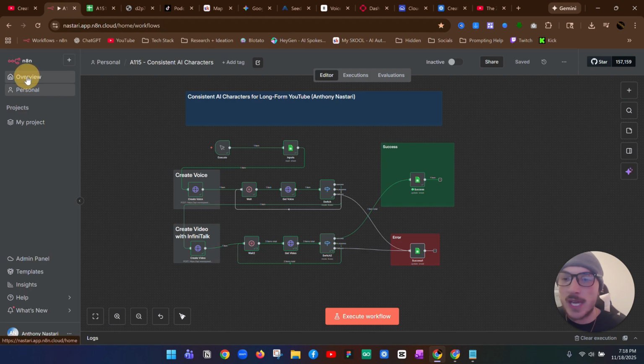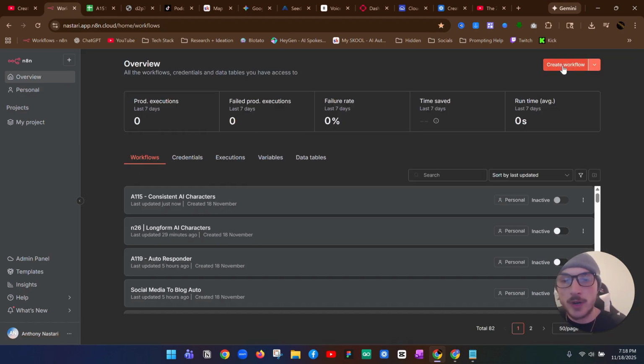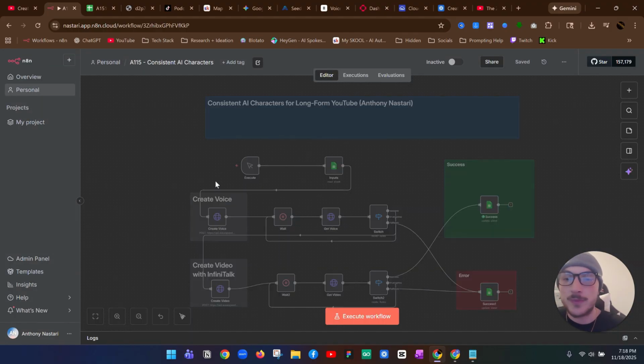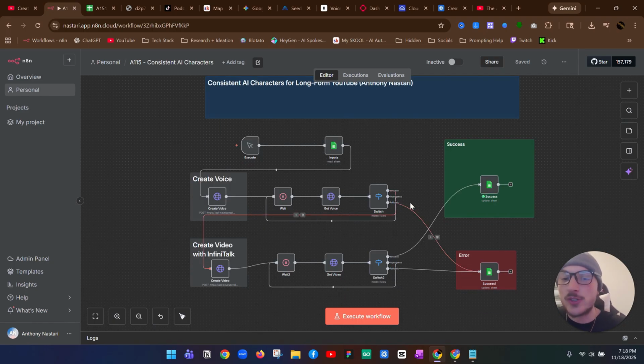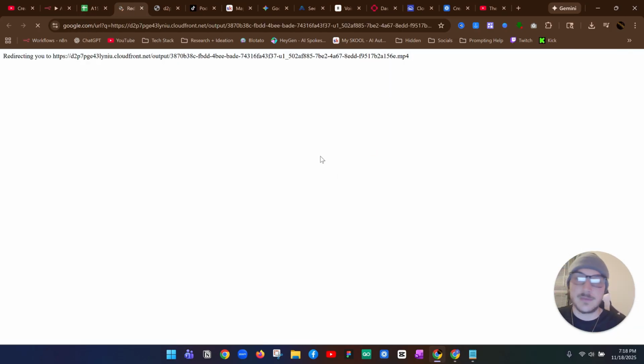If it's your first time in n8n, you just want to start right here and click on Create Workflow. But for me, I'm going to click right here because I have already created this one. And the way this system works is it's pretty much a three-step process. You have the voice creation, the video creation with the voice, and then it's going to output all of that to a Google Sheet. That way you have a final product that looks something like this.